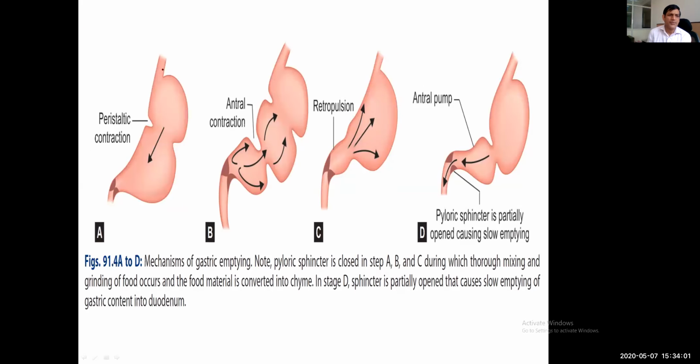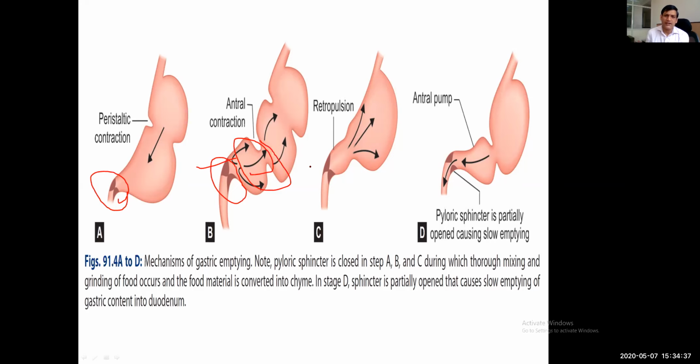Here we can see peristaltic contraction. This part is a receptive part. Here the contraction starts and the food will go forward, but the pyloric sphincter is still closed. And in the antral contractions, there are vigorous contractions at the antral part. This is the antral part, and the pyloric sphincter is still closed. So the food is mixed properly through the antral contractions.